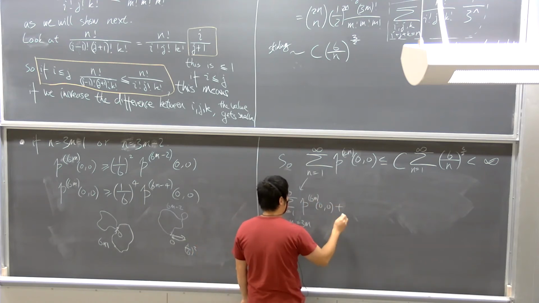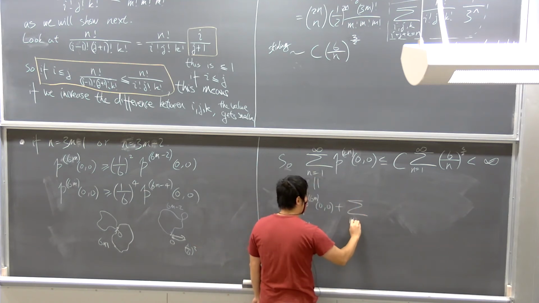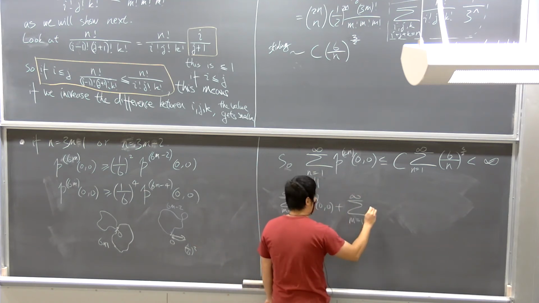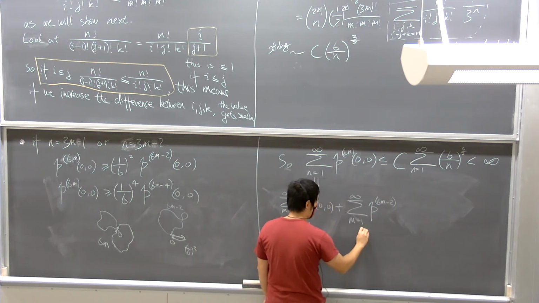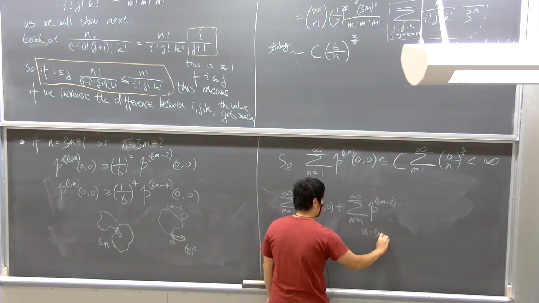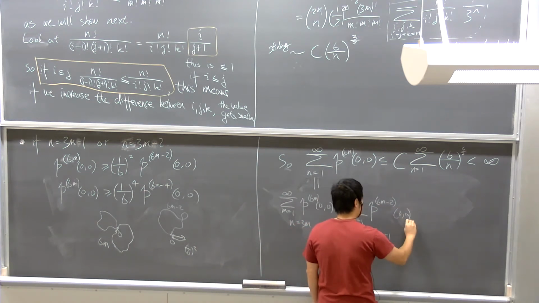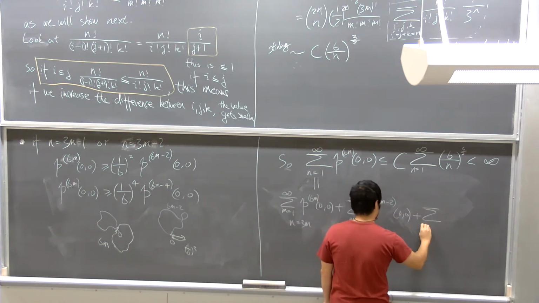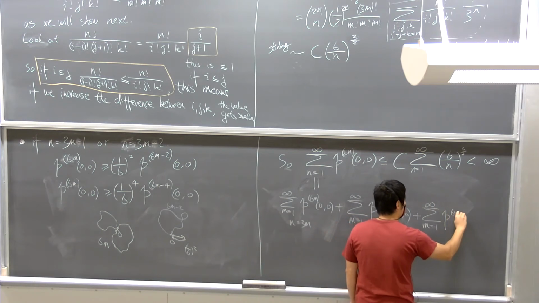And then this is equal to a summation again, m goes from 1 to infinity of p of 6m minus 2, in this case n is equal to 3m minus 1, of 0, 0. And then plus another sum, m goes from 1 to infinity of p of 6m minus 4 of 0, 0.